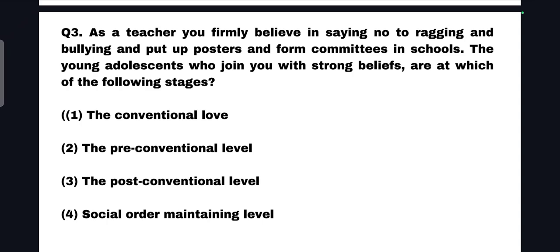in schools. So the young adolescents in our classroom who join you with strong beliefs are at which of the following stage? The conventional level, the pre-conventional level. Sorry, that is not love, the conventional level. Okay, just actually a spelling mistake. The conventional level, the pre-conventional level, the post-conventional level, and the social order maintaining level. So which among the following options is correct related to the given statement? So you can find out the answer.